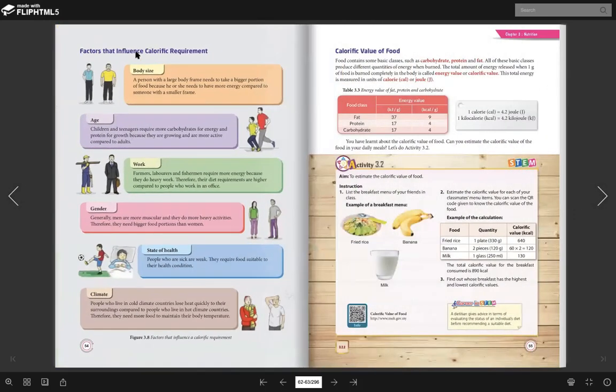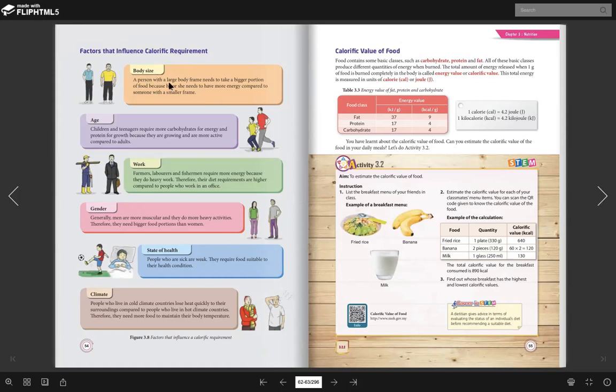Okay, so this is the factor that will show to you. For example, if you want to compare a body size. Orang yang badan besar ke badan kecil yang memerlukan tenaga yang lebih? Calorific requirement tu maksudnya kalori yang diperlukan. Why calorie? Because this calorie show how much energy is stored in the food. Okay, so kita tengok body size.